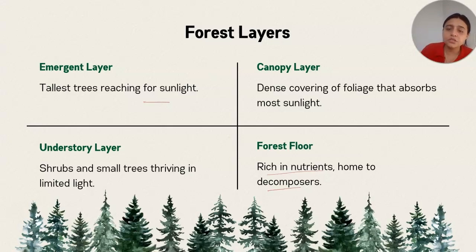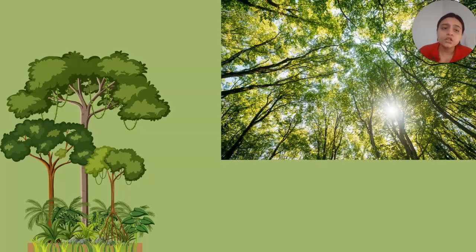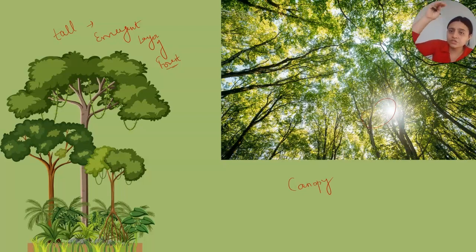We are going to see the pictures which depict the different layers of forest. So this one, as you can see, these are the tall trees. These mean the emergent layer of the forest. Okay. All the tall trees come under the emergent layer of forest. Then the second one is the canopy trees. You can see this is the canopy in which some light is coming through the canopies of the trees. So trees usually form canopies in which the sunlight filters out and comes to the land.